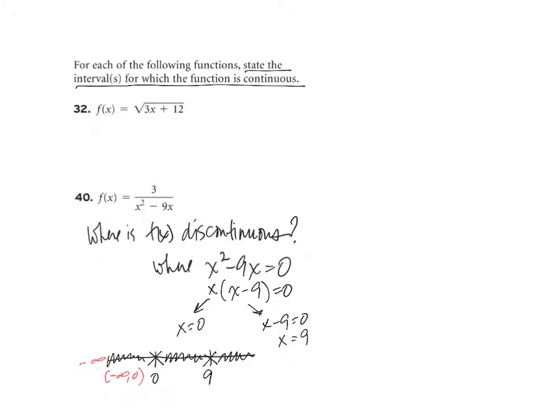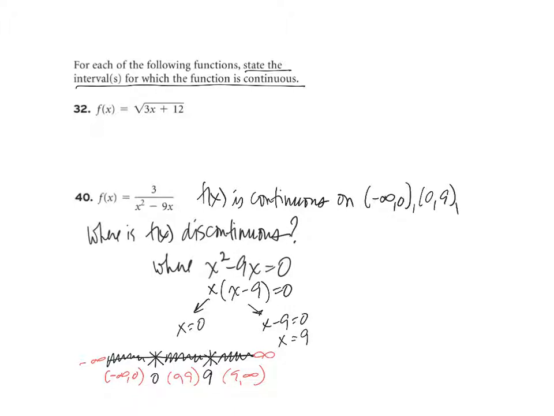We've got negative infinity on this end, positive infinity here, 0 to 9, and then 9 to infinity. So our answer here, f of x, is continuous on negative infinity to 0, 0 to 9, and 9 to infinity. Okay.